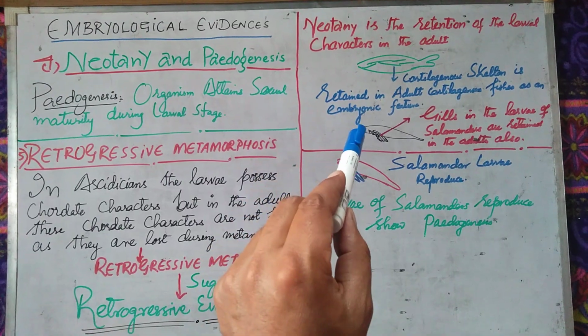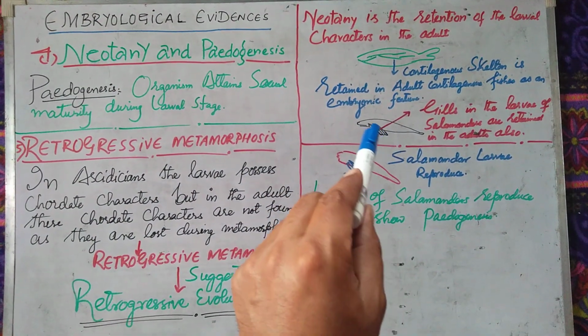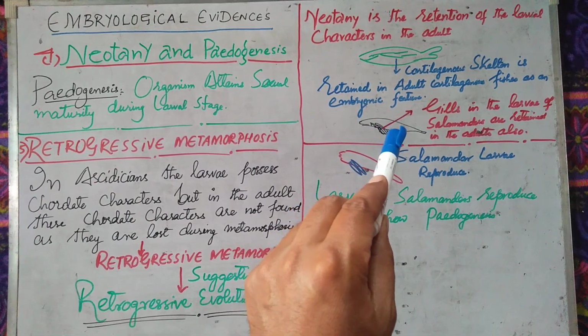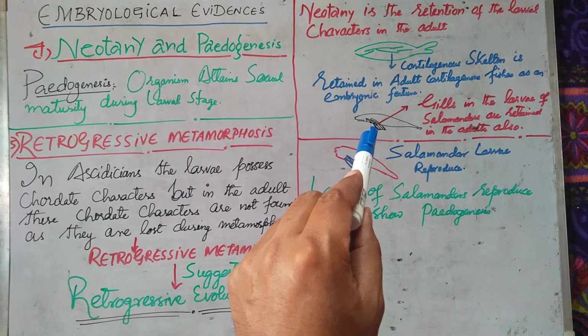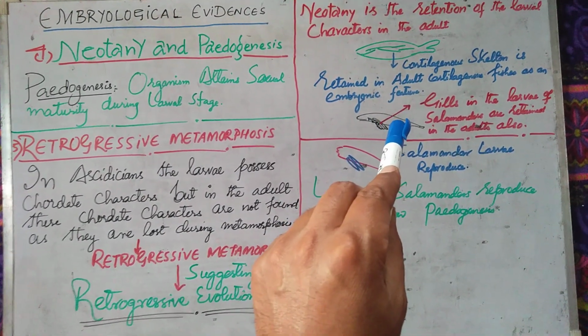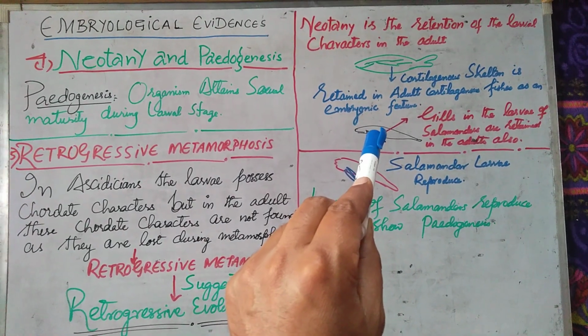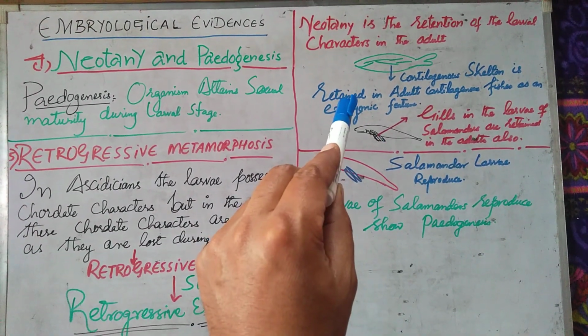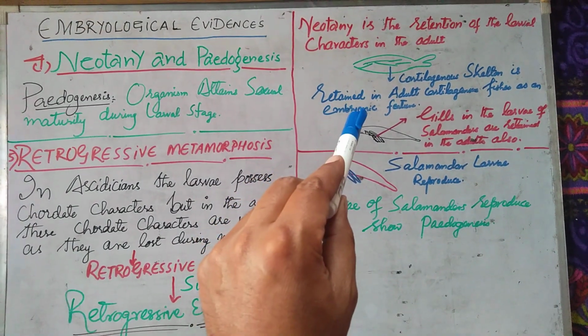The second example is the salamander larvae. They possess gills, and these gills they retain even after attaining adulthood. So this is what we call neoteny. Simply, neoteny is the retention of larval characters in the adult, and these are the examples.